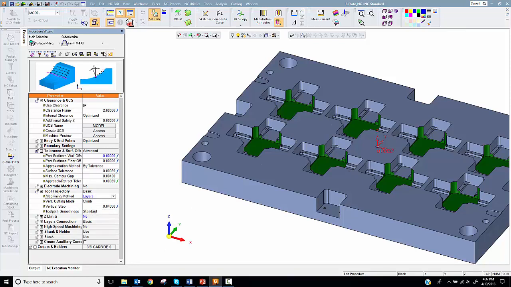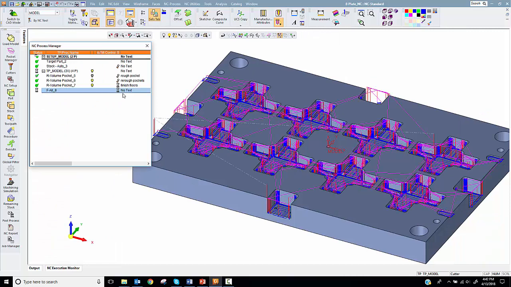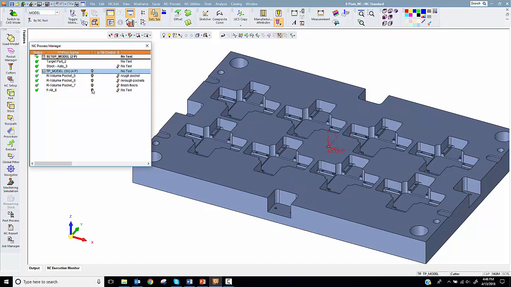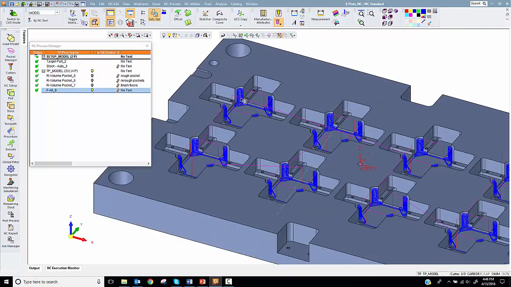Be sure to set the procedure to hit flats. Notice the finish mill all only machined the walls and didn't machine any air between.